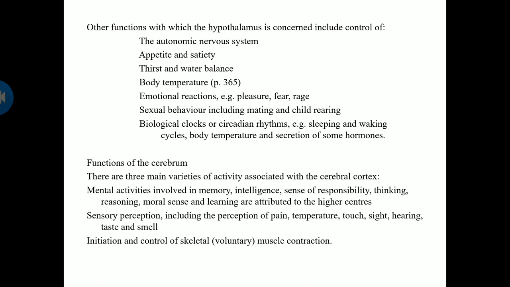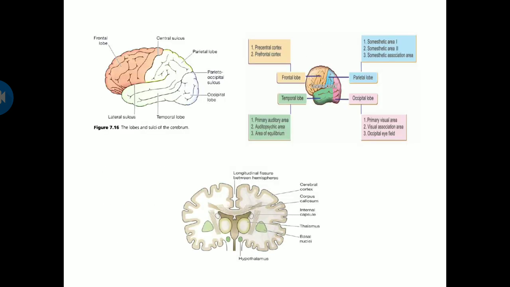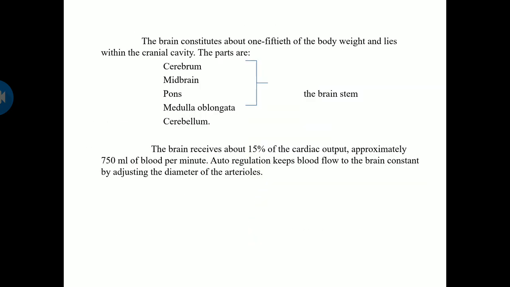Next, sensory perceptions including perception of pain, temperature, touch, sight, hearing, taste and smell. Everything is related to your cerebral cortex. And initiation and control of skeletal muscle, that is voluntary action, is also a function of the cerebral cortex. Okay, so this is how your cerebrum is highly sensitive and a highly complex area in your brain.